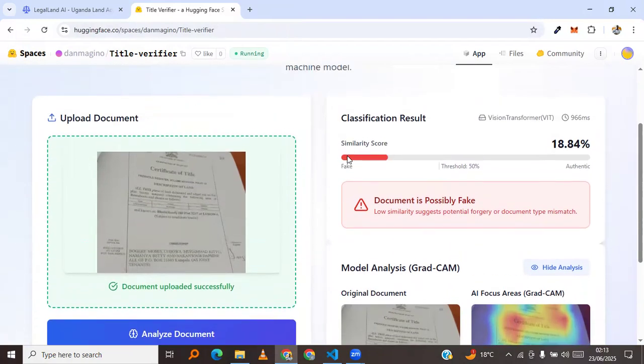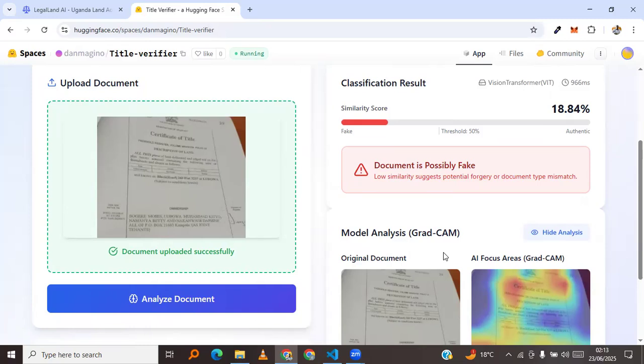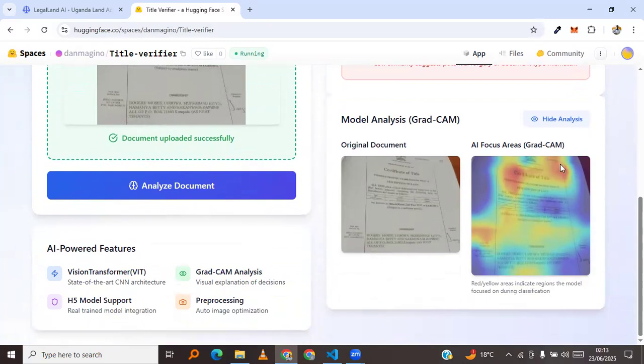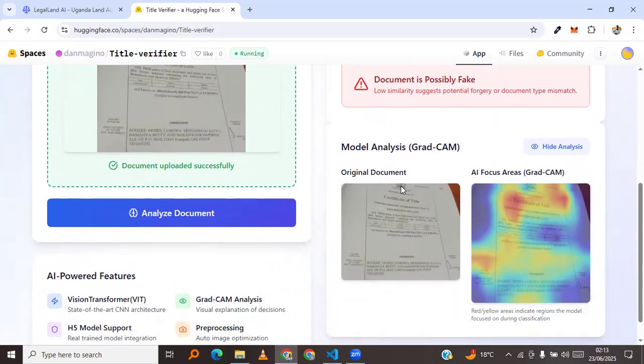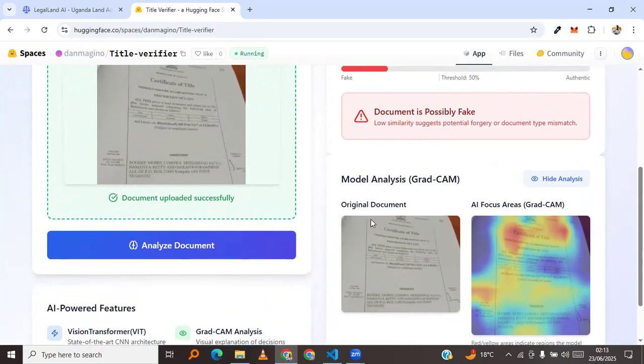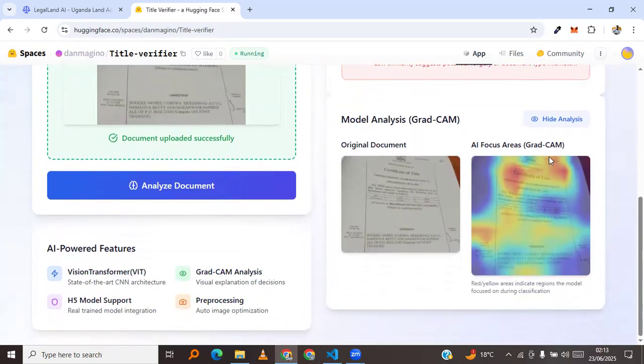Yeah, it's able to classify it as fake, because if a land title does not have all the features required for it to be predicted as a full and original land title, obviously it's going to flag it as fake because it is half, it doesn't have all the features that are required. So you can even see here from the top up to the bottom here, it flagged this as fake. You can see it's a half, even the code is not seen well. The lower part is not seen well. So most of the parts are missing. The QR code is missing.